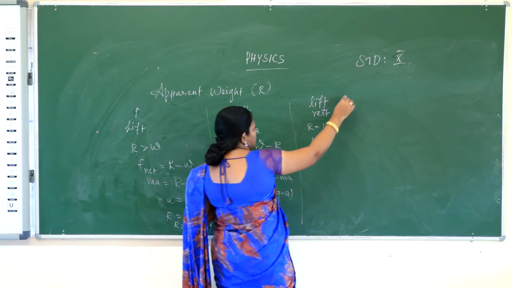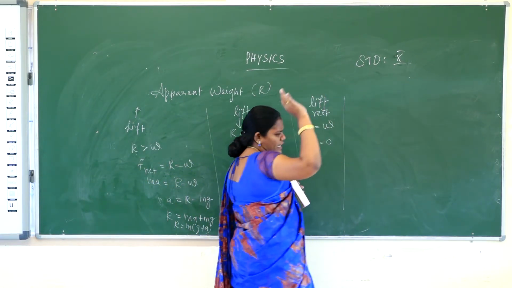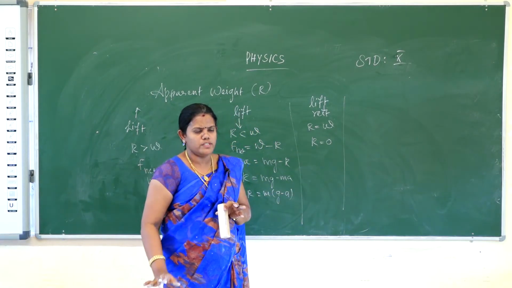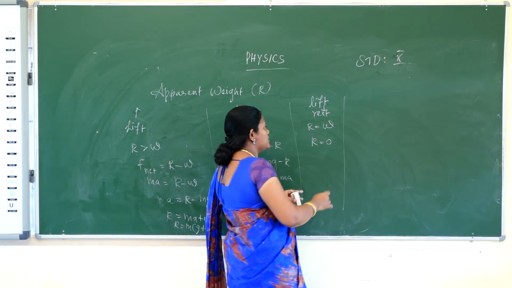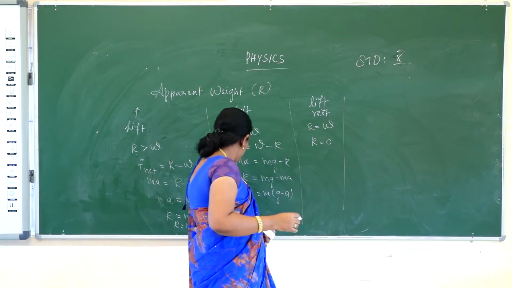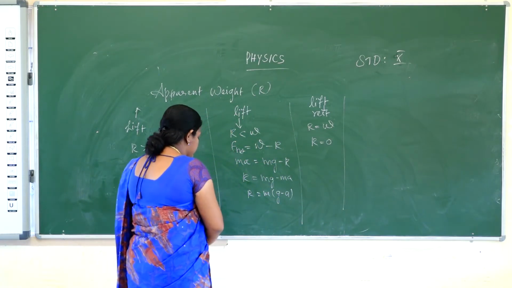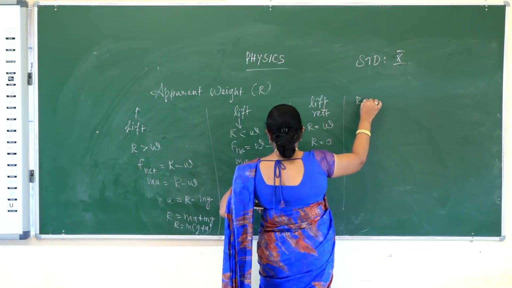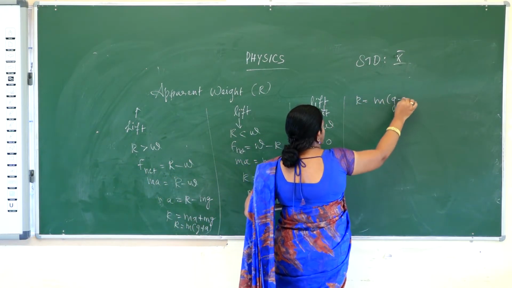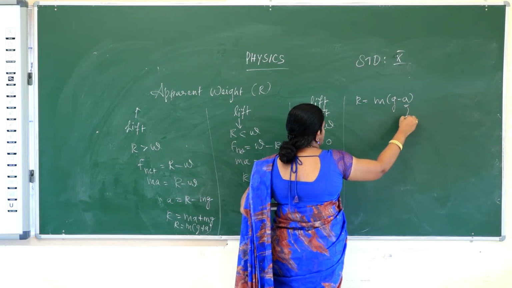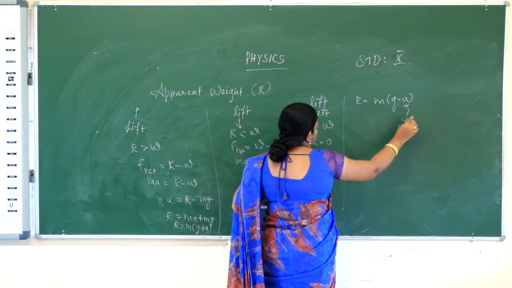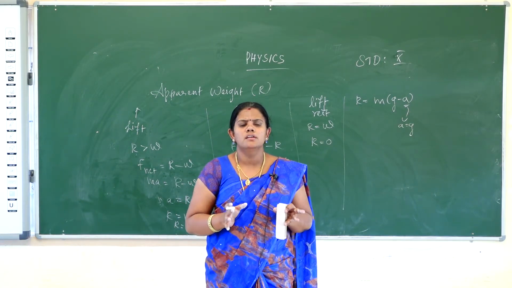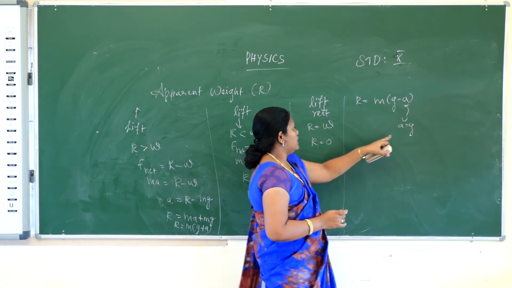But in the last case, it will be a freely falling body. The lift is freely falling downwards. Freely falling downwards means A will be equal to G. You have to consider that R is equal to M into G minus G, because A is equal to G. Freely falling, the acceleration is continuously acting due to gravity.